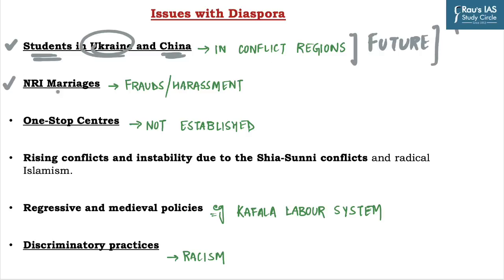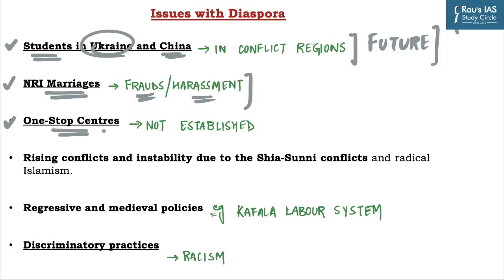The next issue is NRI marriages. There have been increasing cases of women being deserted, and issues of fraud and harassment have been witnessed. And in this respect, the Registration of Marriage of Non-Resident Indian Bill of 2019, which has not been enacted, is a major loophole.